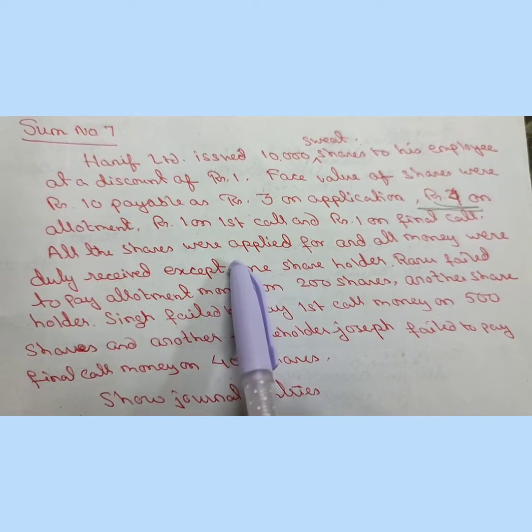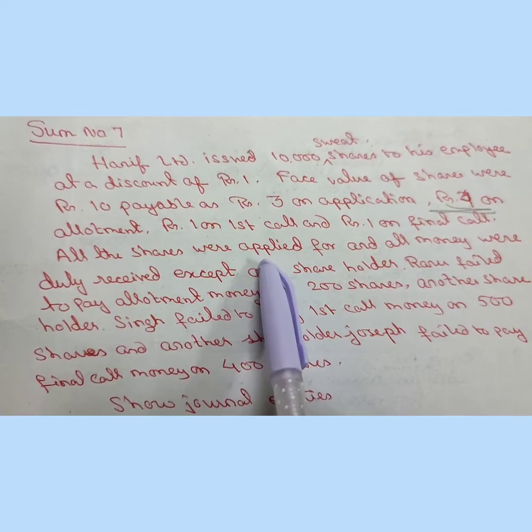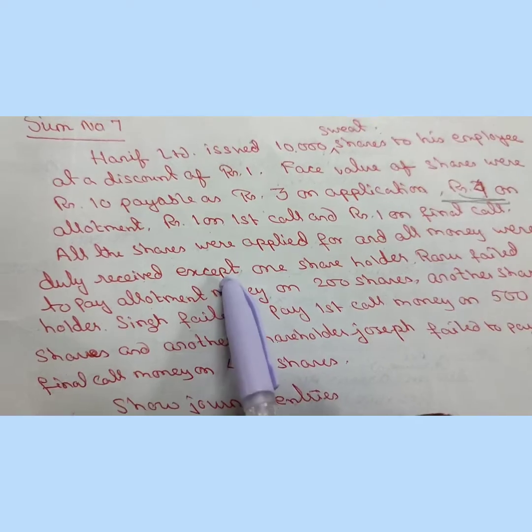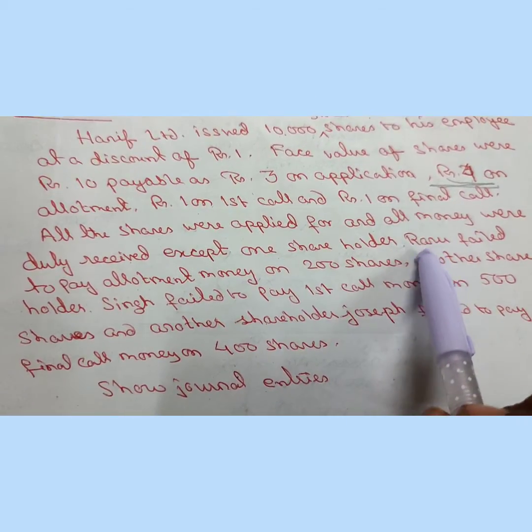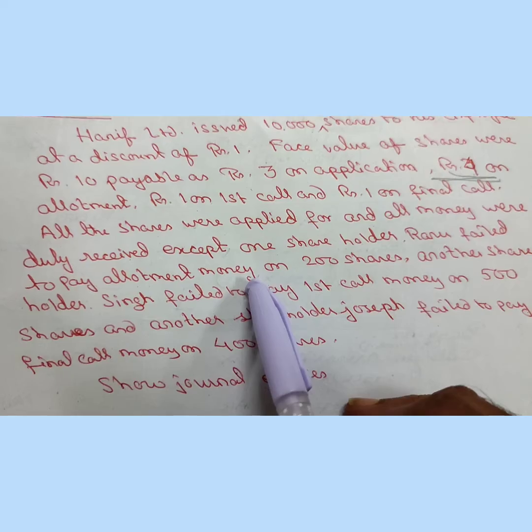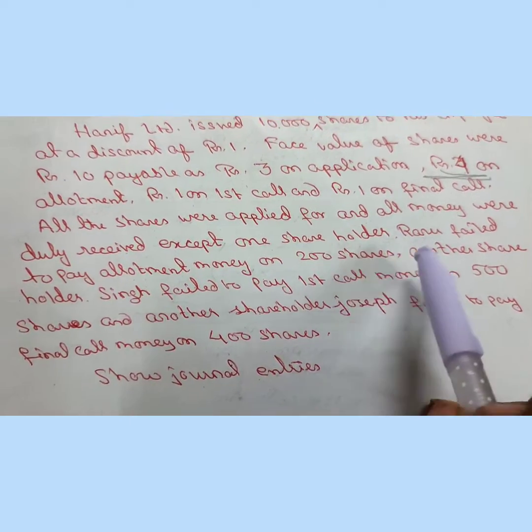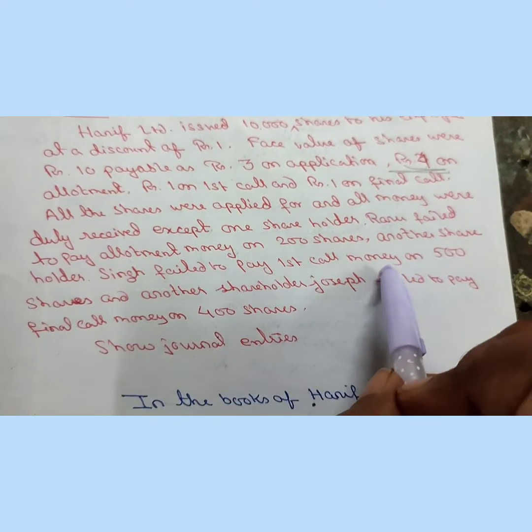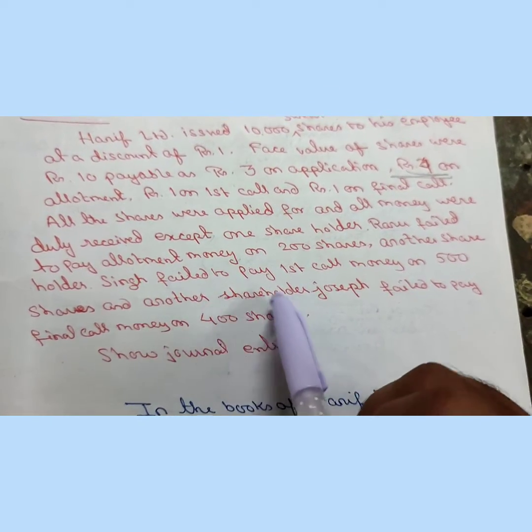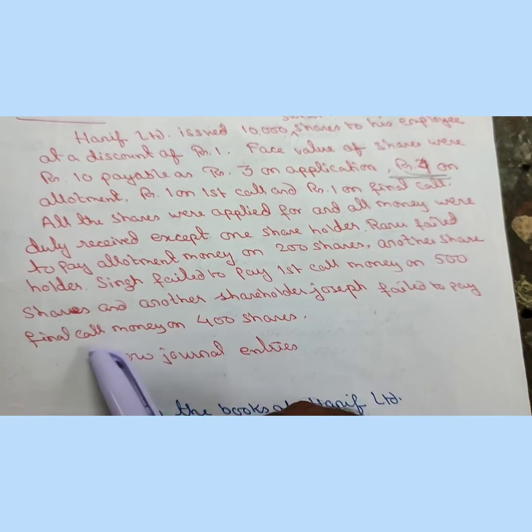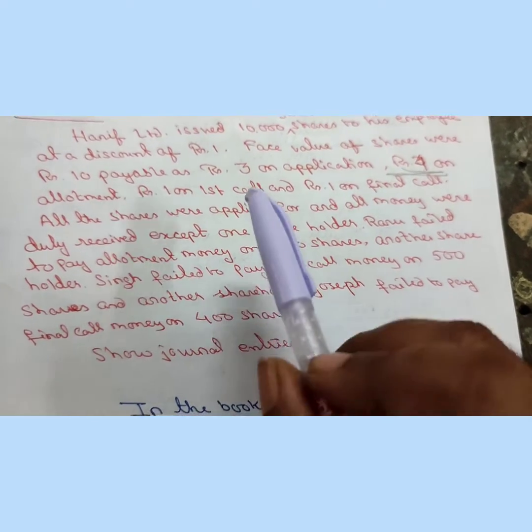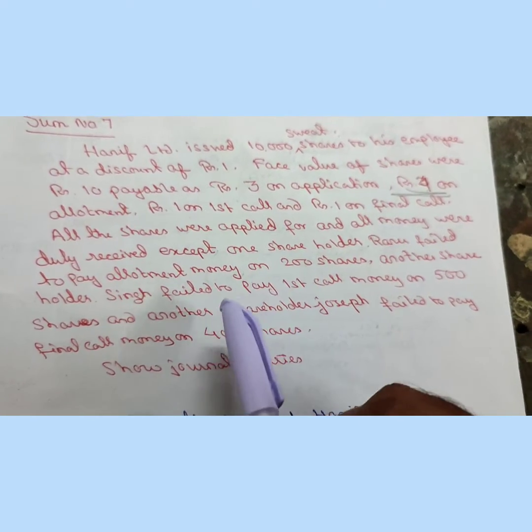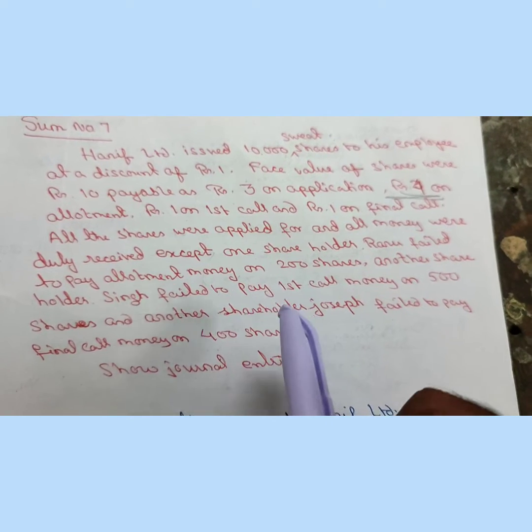All the shares were applied for. That means there is no undersubscription, no oversubscription, and all money was duly received, except one shareholder, Ranu, failed to pay allotment money on 200 shares. Another shareholder, Singh, failed to pay first call money on 500 shares, and another shareholder, Joseph, failed to pay final call money on 400 shares. That means here there are 3 shareholders who failed to pay their allotment and call money.